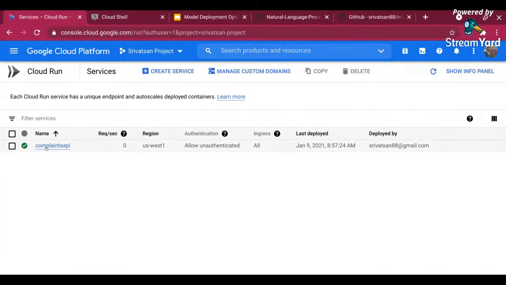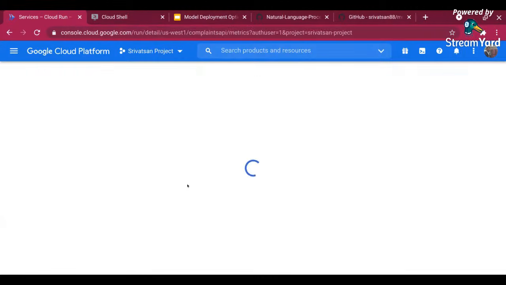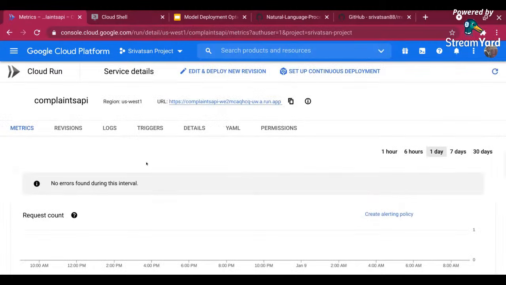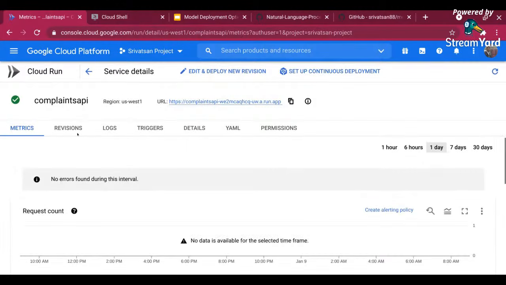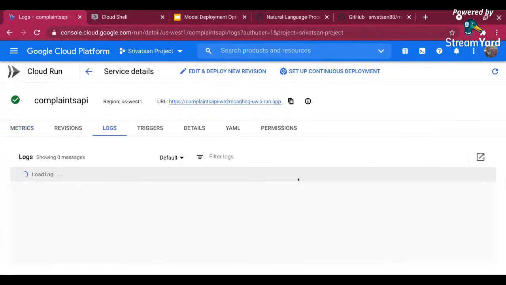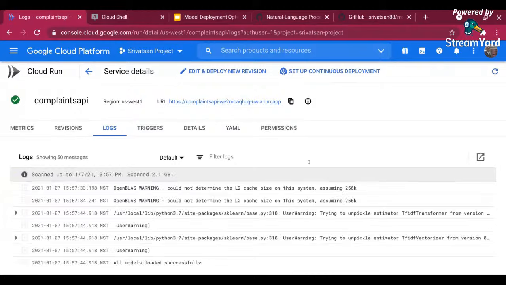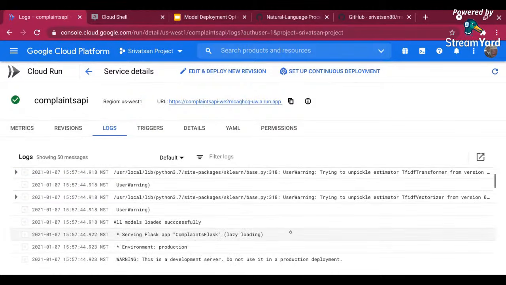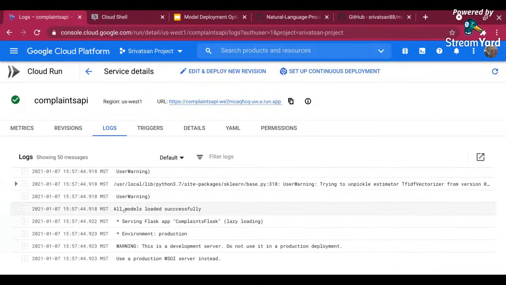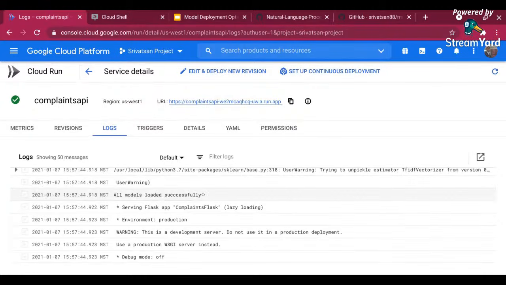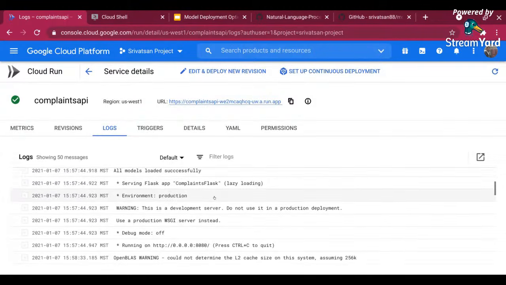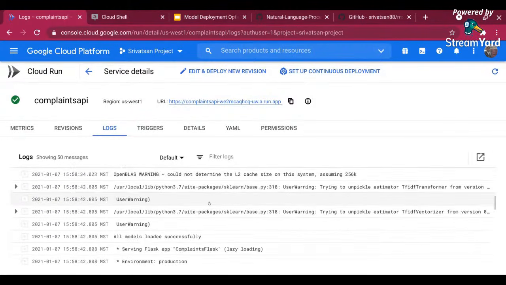You can click and it gives you a lot of information about this particular service. You can see the logs and anything you want. If you go to logs, I want to show the logs because I gave some logging information. I want to see if the logging information has come in the logs. So here, this was in the Flask app, where I gave "all models loaded successfully." Now you can see I have given the logging info in my Flask app, and it's printing that out. So that's where you can see all the logs and log as much as possible.